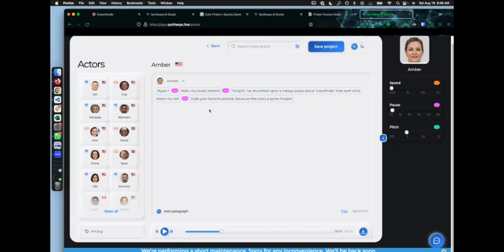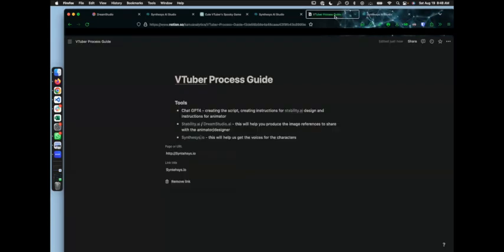All right, so I'm glad that that's working there. I think what we have here is a pretty good process. We can get script ideas, we can get actual scripts, we can get image ideas for an animator that they can create stuff from. They can create additional animations from it, and then we have a way to get the audio script.